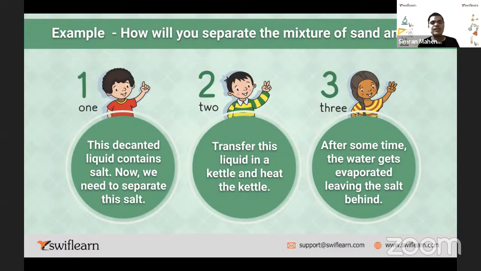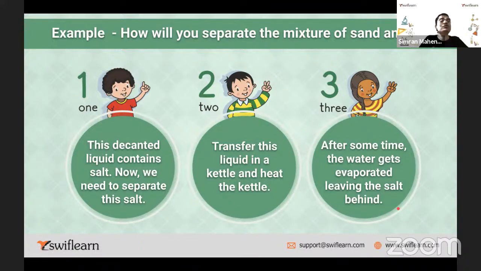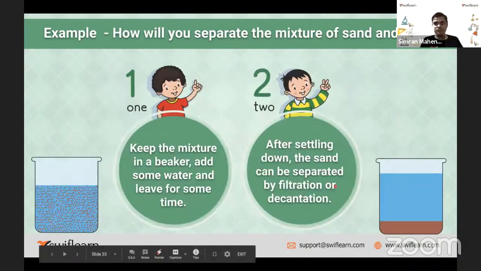Okay, so transfer this liquid into the kettle and then heat the kettle. Then what happens? After some time, the water gets evaporated, leaving the salt behind. So whatever is left after some time is your salt, separated from salt water, right? So this is a complete process. I hope this is clear.